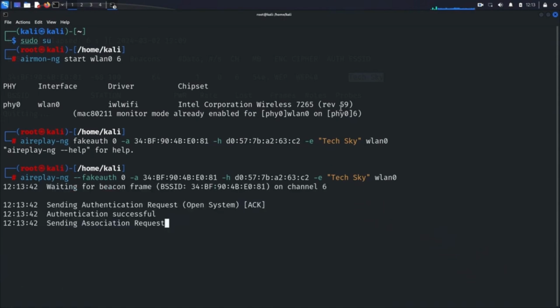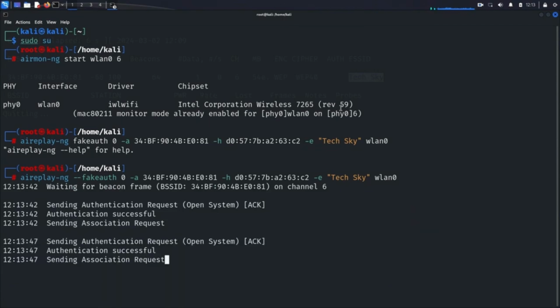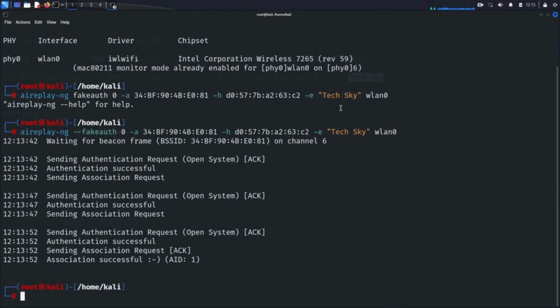Upon execution, this command initiates the fake authentication process between our device and the TechSky access point. The access point will recognize our device as a legitimate client, despite not being actually connected to the network. This authentication association enables us to inject packets into the access point, bypassing the requirement for an actual connection.